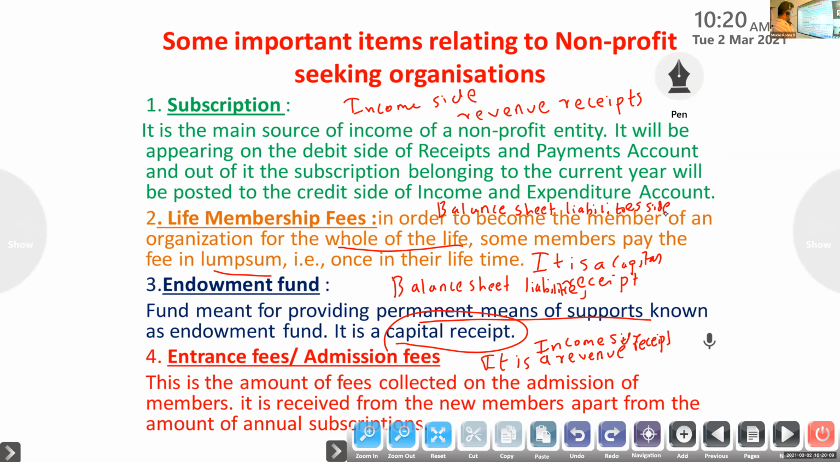Subscription, income side. Life membership fees, balance sheet liability side. Endowment fund, balance sheet liability side. Entrance fee or admission fees, income side.